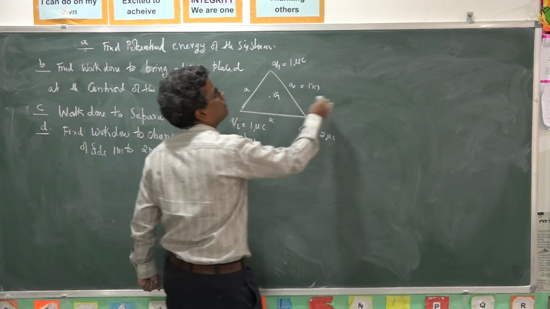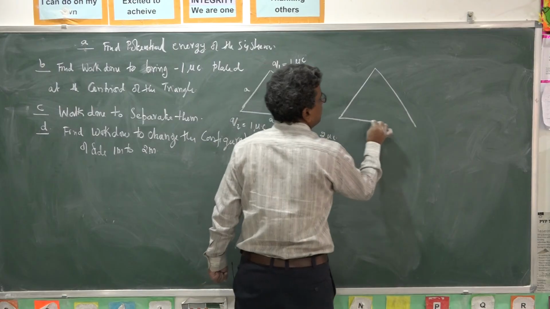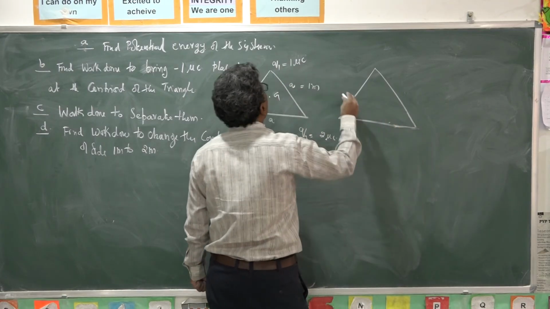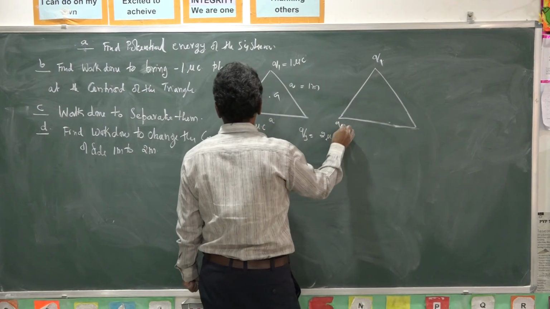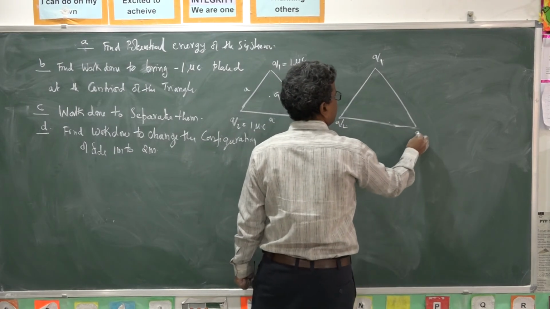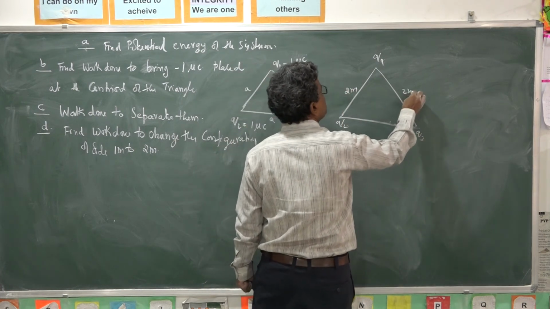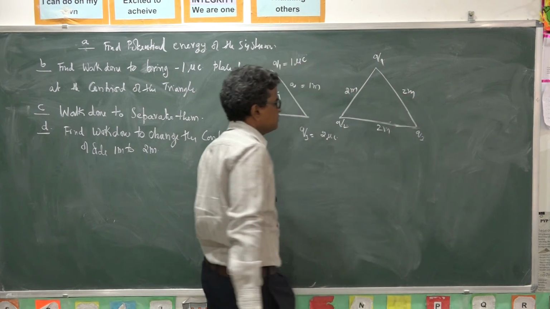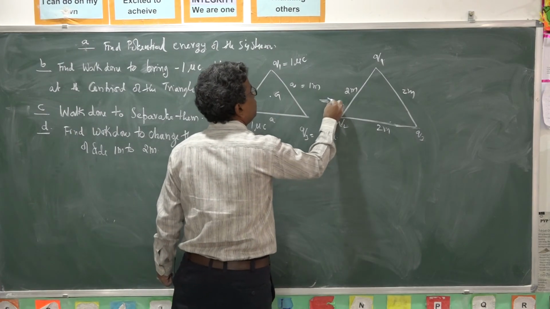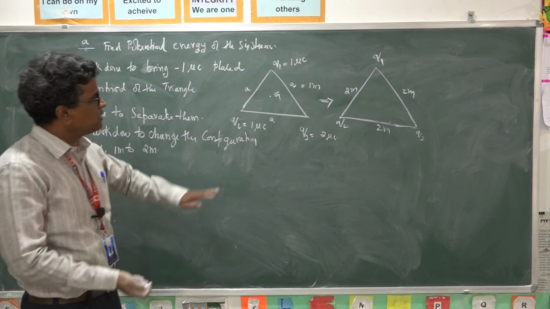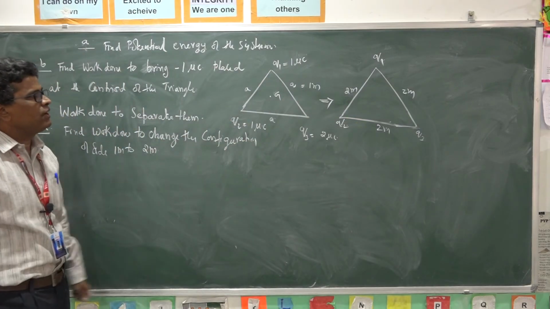So here the three charges will be placed like this. Initially at the vertices of a triangle, I want to change its configuration. Q1, Q2, Q3, 2 meters, 2 meters, 2 meters. So this is configuration 1, configuration 2. To change this configuration, how much work should be done? These are the problems you have.